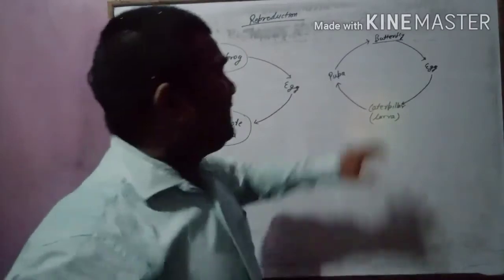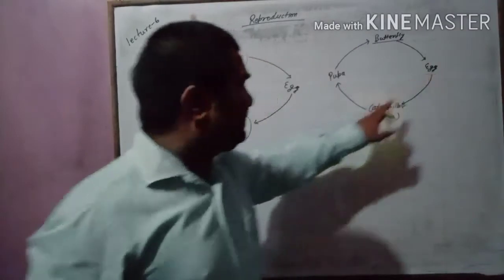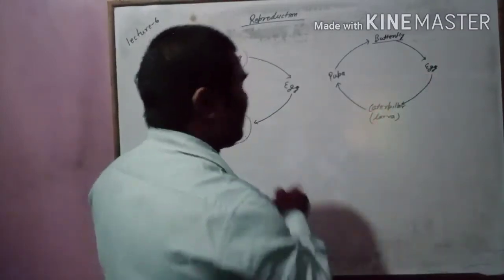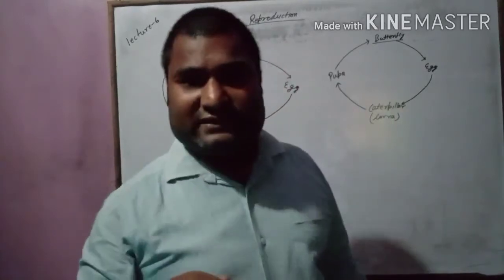This is the life cycle of the butterfly. When a butterfly lays eggs, it gives rise to a caterpillar. This is the larva.